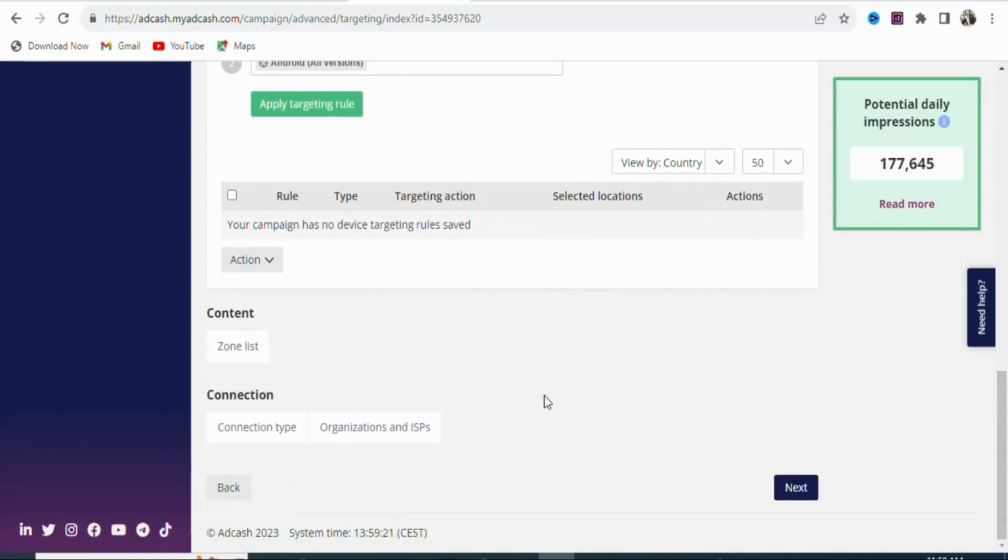Once you scroll down, you can see the zone list. If you want to target any zone, you can do that. Connection type, you can do that, but in this case the offer is allowed on all connections, so just leave it. Once that is done, you are going to click right here, next.